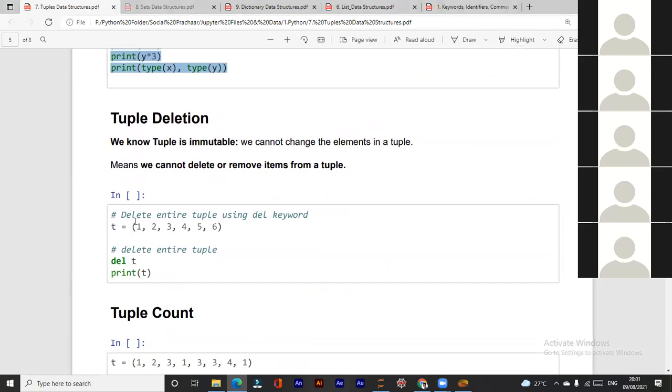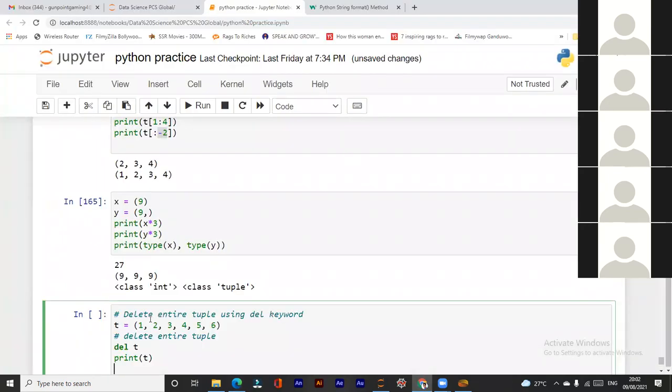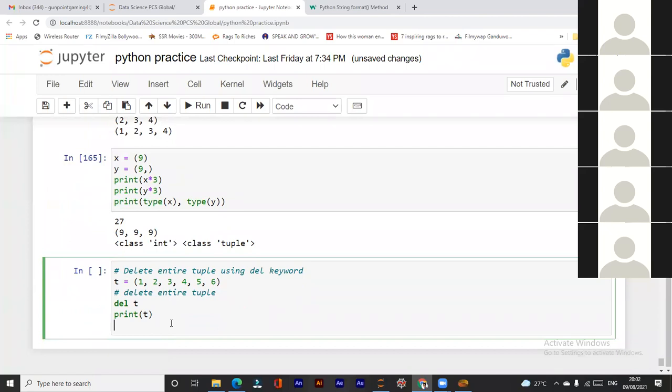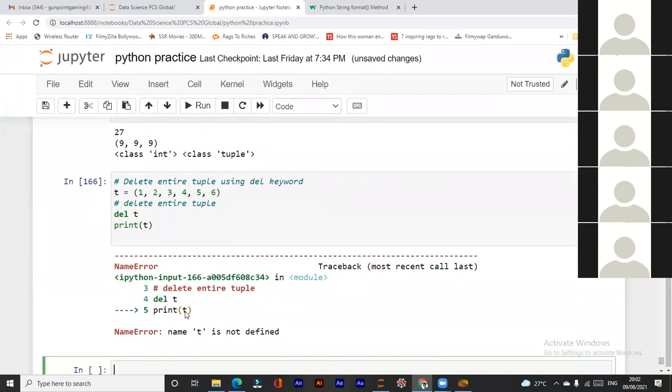Okay. Now there is tuple deletion. Delete an entire tuple using the del keyword. If you use the del keyword and write the name of the tuple, that entire tuple will be deleted. Let's check it. Though a tuple is immutable, we cannot change it, but we can delete it, right?